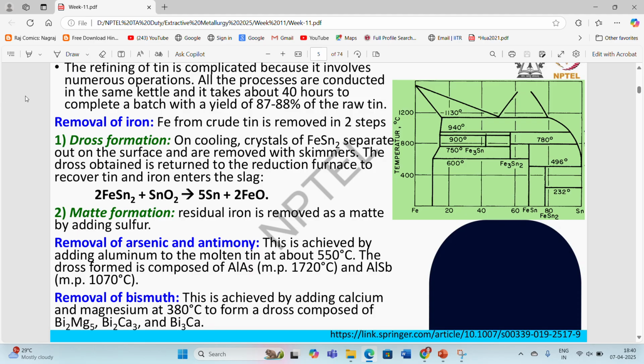Sulfur has a high affinity towards iron as compared to tin. When we introduce sulfur into this melt, it reacts with the iron, making iron sulfide as a matte. So it is going to be separated in the slag formation.